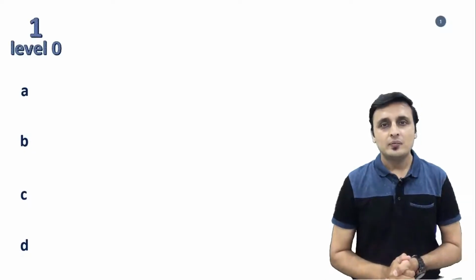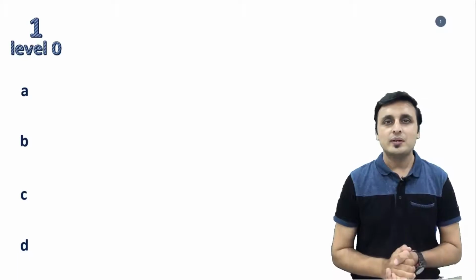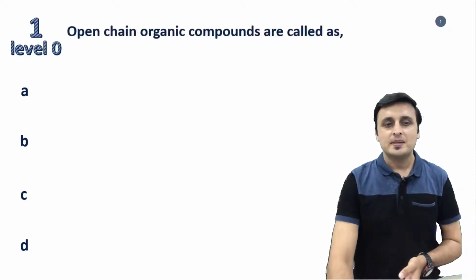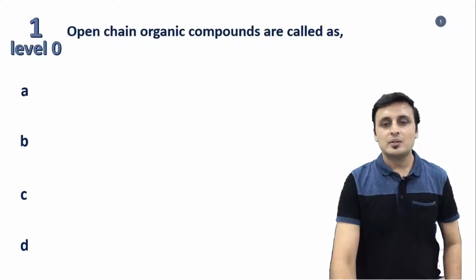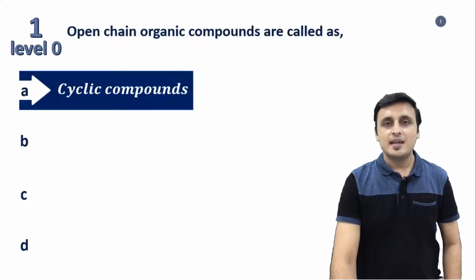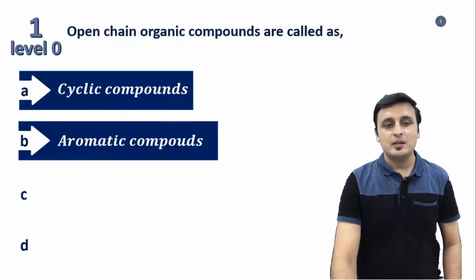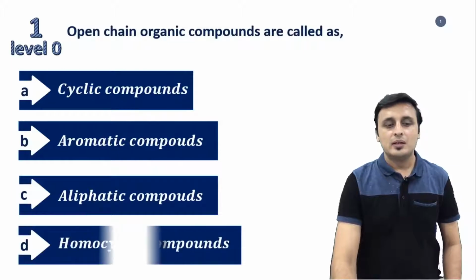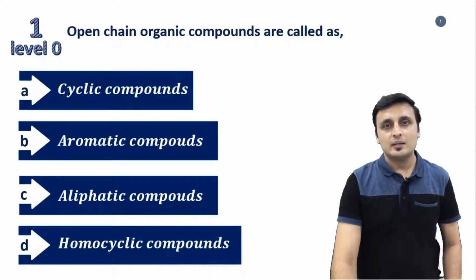Now presenting the very first question of the show. Question 1, level 0, and the question is: open chain organic compounds are called as. Options are option A, cyclic compounds, option B, aromatic compounds, option C, aliphatic compounds, and option D, homocyclic compounds.